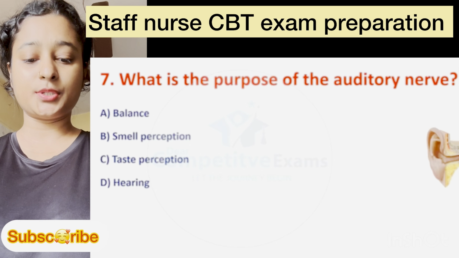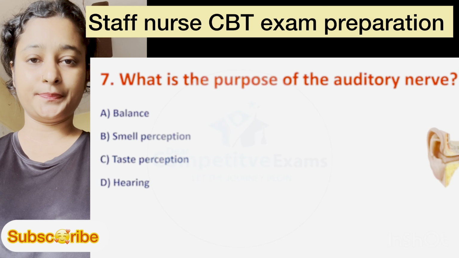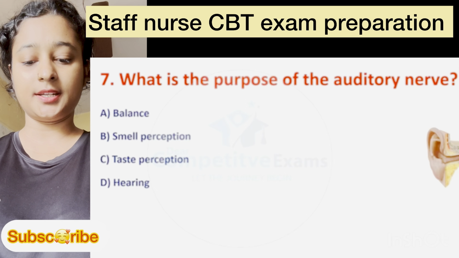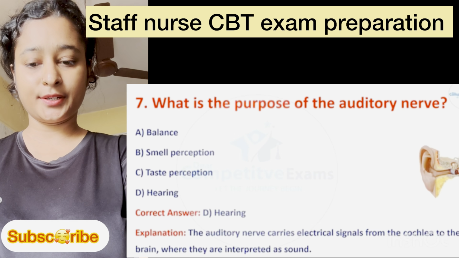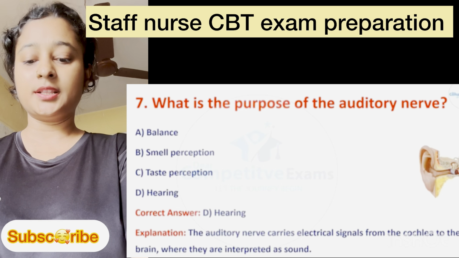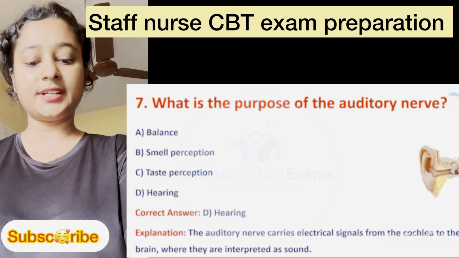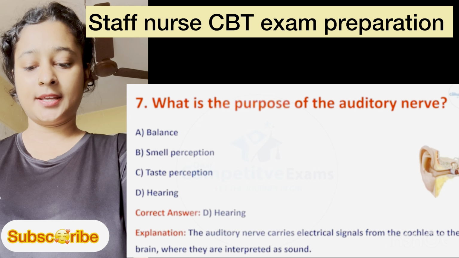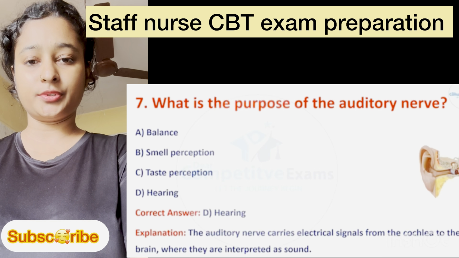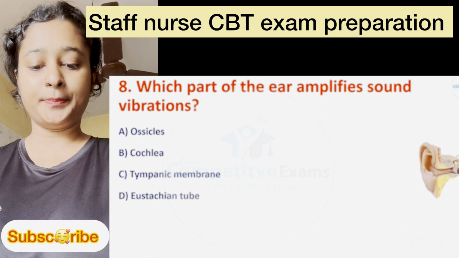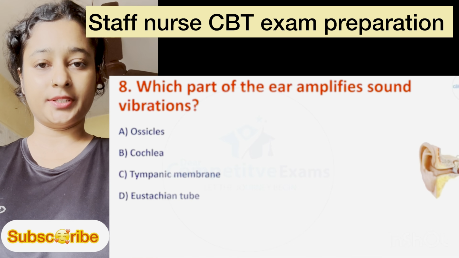Question number 7. What is the purpose of the auditory nerve? Option number A is balance, B is smell perception, C is taste perception and D is hearing. Here the correct answer is D, hearing. Explanation: the auditory nerve carries electrical signals from the cochlea to the brain, where they are interpreted as sound.